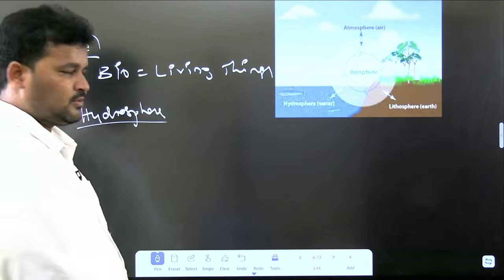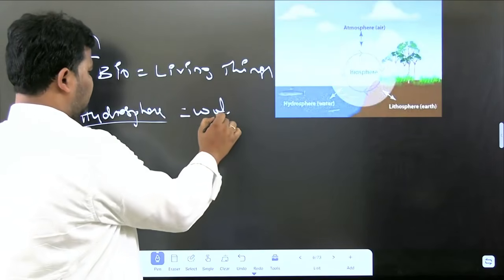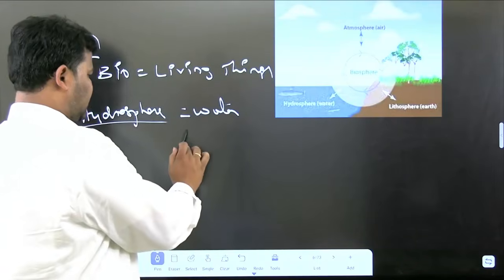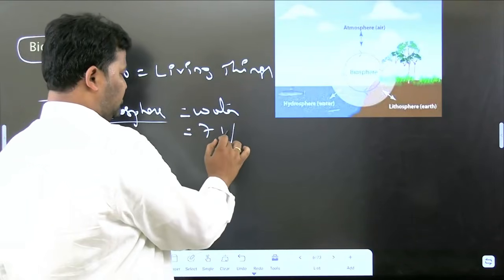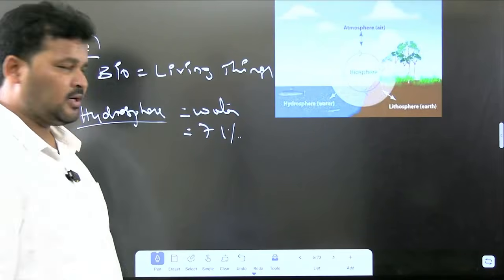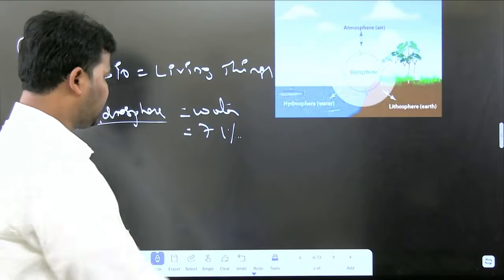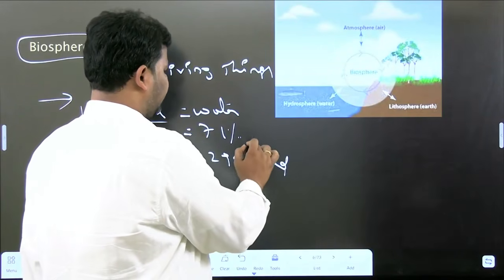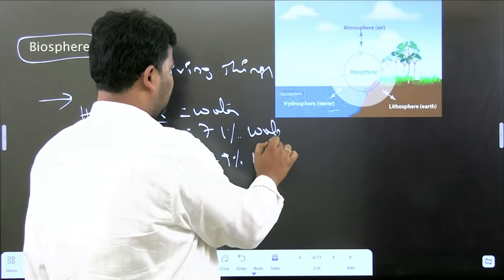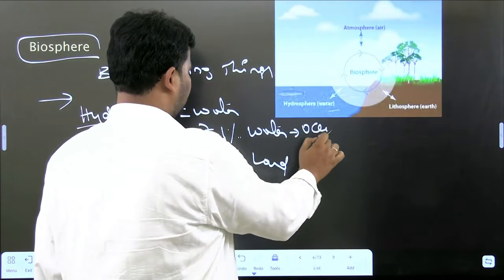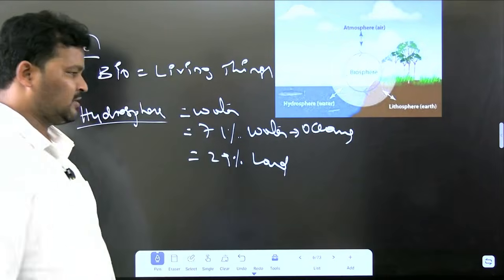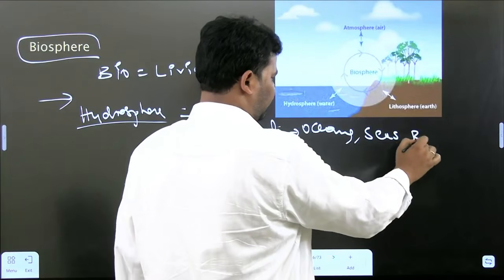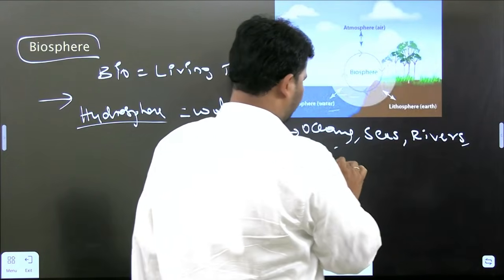Let me write one more layer, the hydrosphere. Hydrosphere means water. On our earth, we can find water almost 70 percent. The remaining is land. About 71 percent is water, and this water is in the form of oceans, seas, rivers, glaciers,